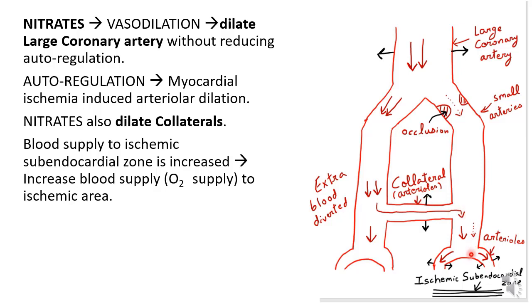So blood supply to the ischemic subendocardial zone is increased, that is oxygen supply to ischemic area. That is the main mechanism of action of nitrates in variant angina.